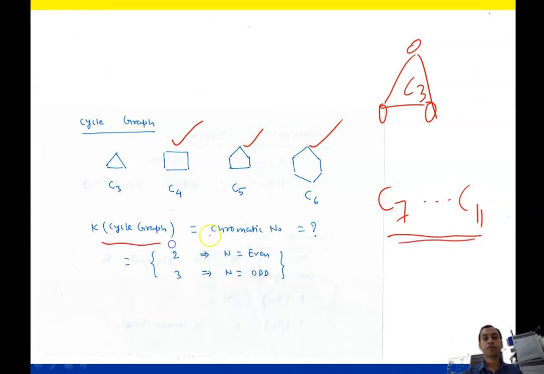So the chromatic number for a cycle graph, this is called cycle graph. So cycle graph का chromatic number कितना होगा? 2 होगा जब n even है, number of node even है, और number of node odd है तो 3 होगा. Suppose यहाँ chromatic number 3 होगा. कैसे? Suppose यहाँ हमने लिख दिया red, यहाँ लिखेंगे green, तो यहाँ रेड और ग्रीन नहीं हो सकता, इसलिए ब्लू लिखा, तो 3 हो गया. इसके लिए मैंने लिखा रेड, यहाँ ग्रीन, तो यहाँ रेड लिख सकते हैं, यहाँ ग्रीन लिख सकते हैं. So chromatic number will be 2. So in this way you have to find the chromatic number of a graph.